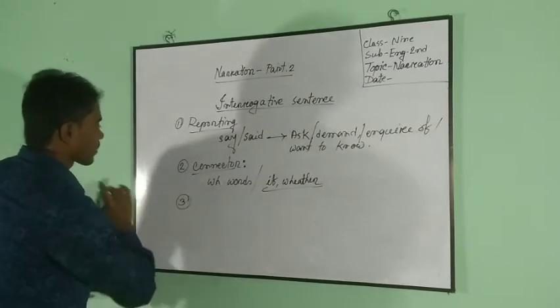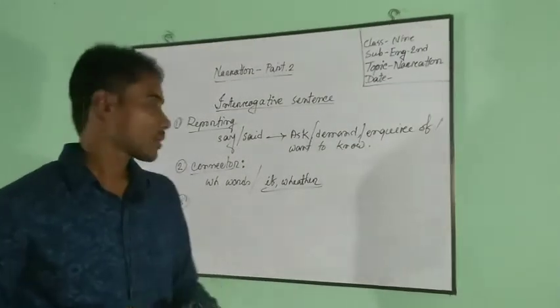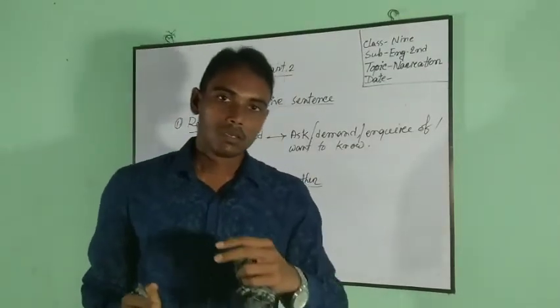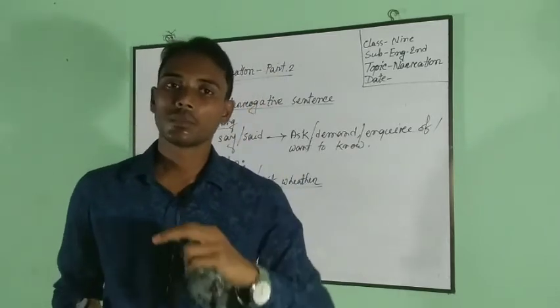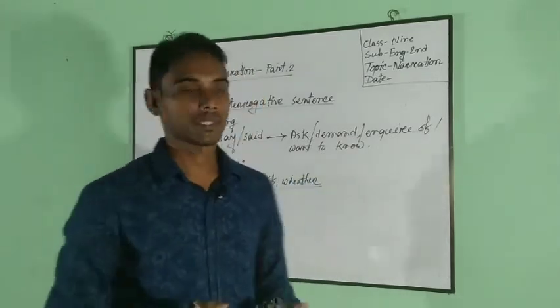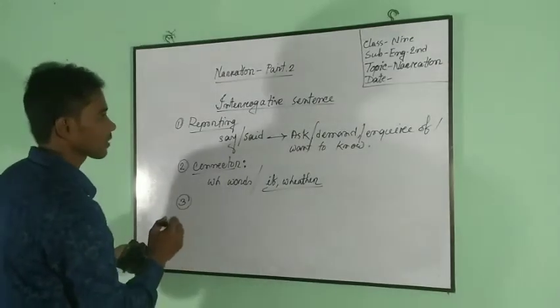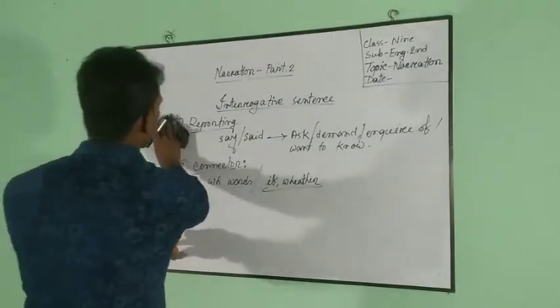Number 3, interrogative sentence. This sentence will be turned into assertive sentence.